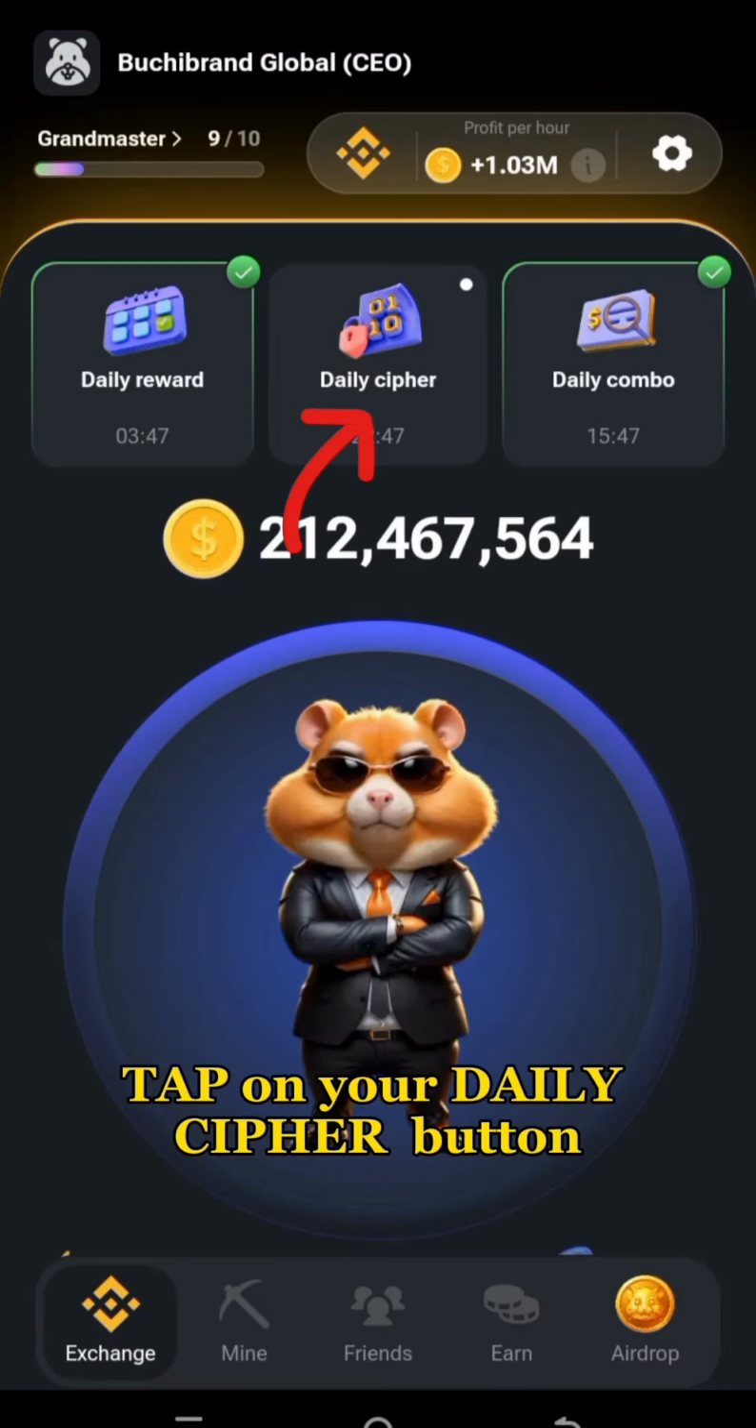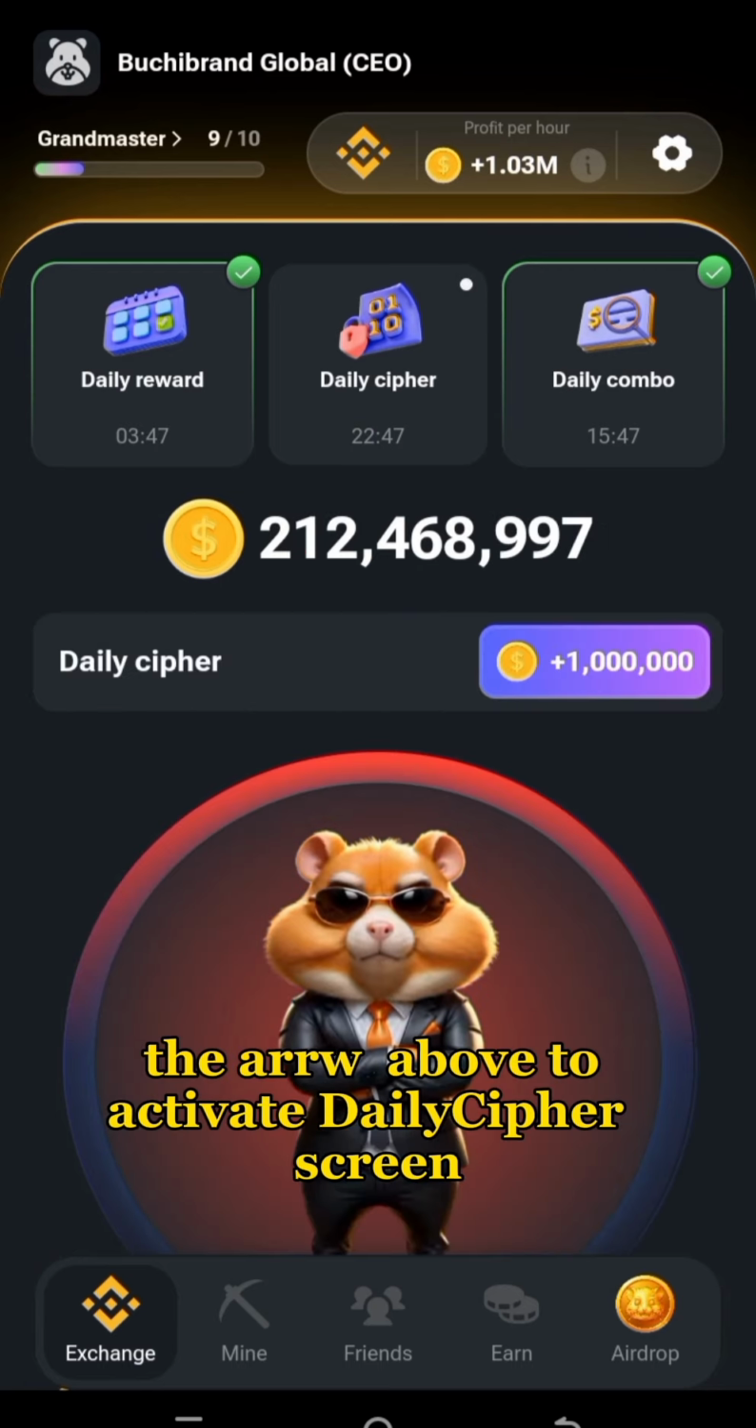Tap on your daily cipher button, as you can see the arrow above, to activate the daily cipher screen.